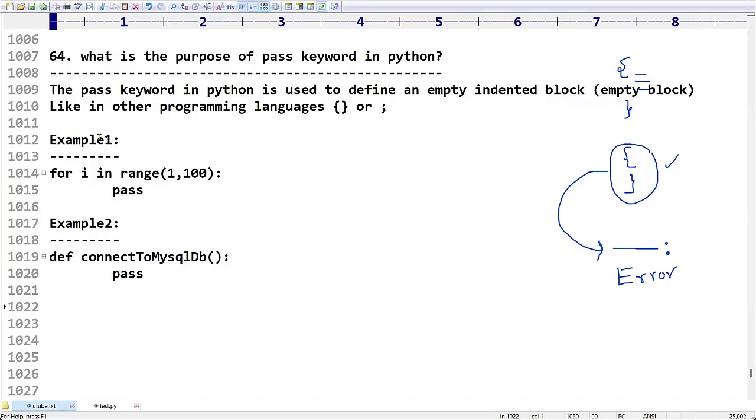Pass. Why did this pass come into the picture? Because curly brackets for blocks of statements are not supported in Python. That is the reason why this particular special concept came into the picture. Clear, friends? I hope there is no doubt in this, right?